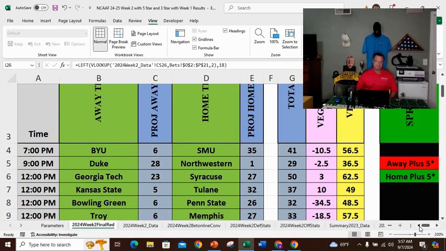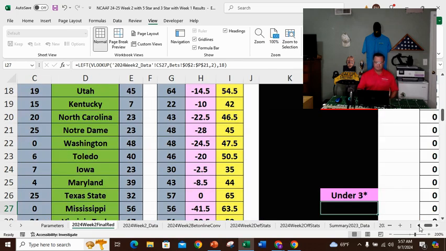BYU, 6 points, SMU 35. Duke, 28, Northwestern 1. Why is the data so skewed? The data's so skewed because it's after one game. Now, the argument could be made, hey, why don't you use some of last year's stats? True, I could try to take a weighted average of last year's stats for the first week game. I'm not doing that because I'm really not worried about week two. I'm worried about weeks moving forward. You can see they're very skewed.